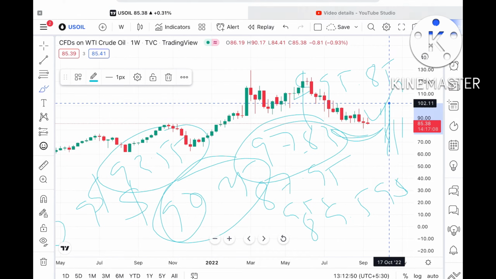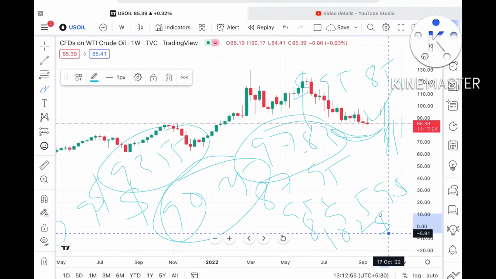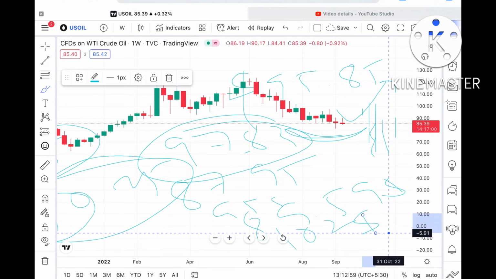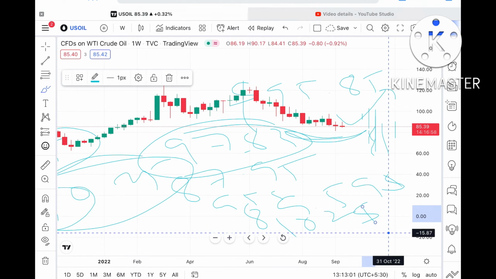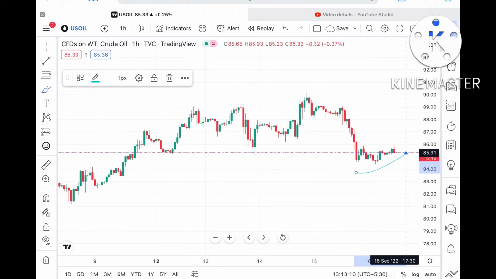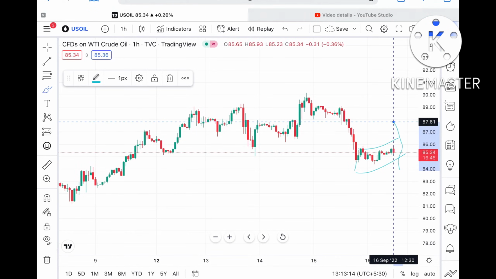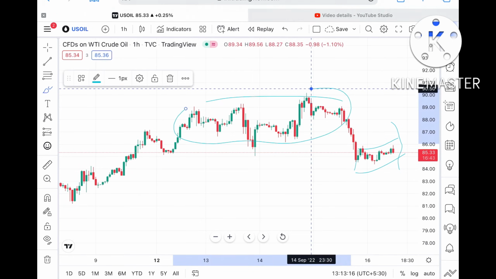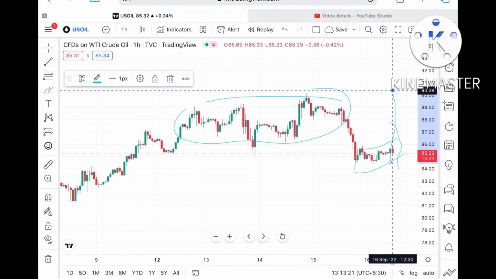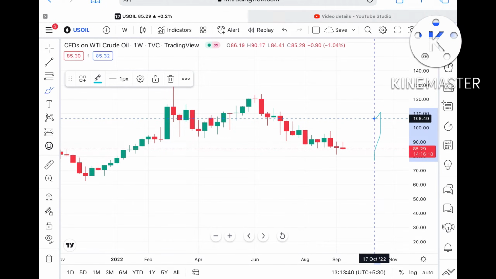Then there is a high probability of touching $102. Once the price sustains above $102, we can see a probability of moving further upside, because then there will be a pattern forming. If you look at this chart, it is trying to move upside in ascending order. If it sustains above this level and goes above this particular zone, it can move further upside and cross our level of $107.